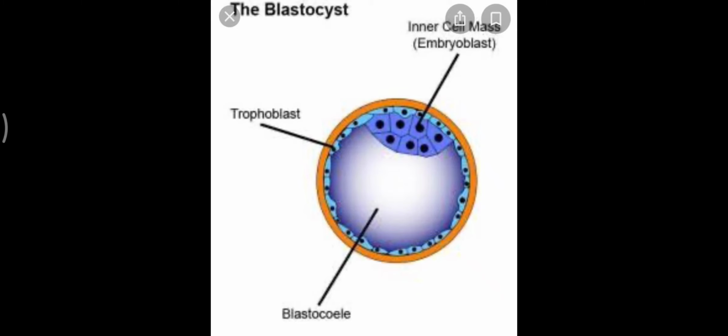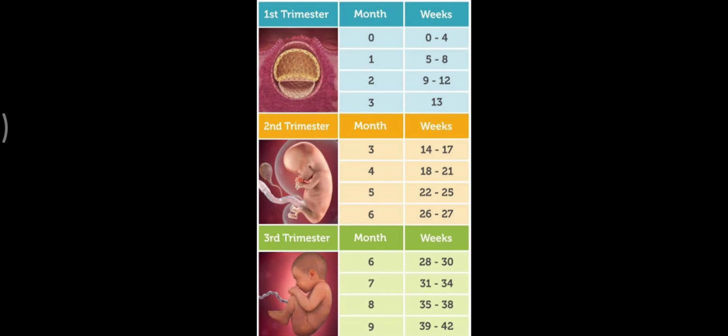Inner cell mass has cells which are called stem cells that have potential to give rise to all the tissues and the organs. Now, generally in humans, the pregnancy lasts for 9 months, which is gestation period, and the development of the fetus or the embryo occurs in the uterus of the female. Now, that period of 9 months is basically divided into 3 trimesters. That is the first trimester, which is of first 3 months, the second trimester, which is of next 3 months, and the last trimester includes the last 3 months.